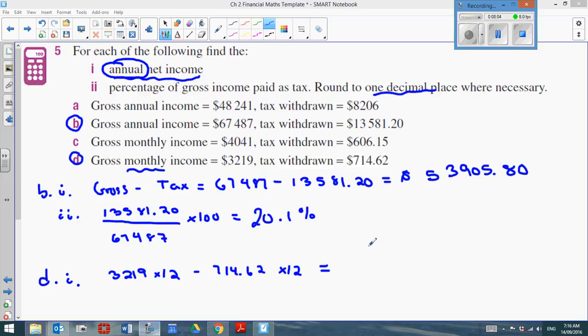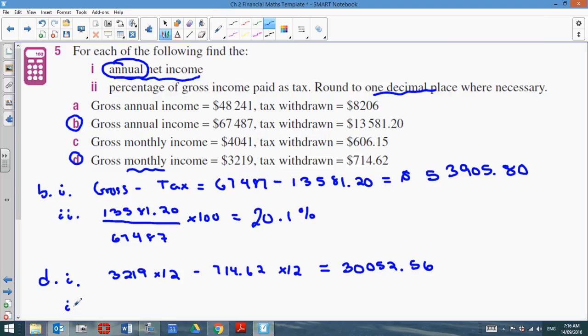Go ahead and pause here and see what you guys get. So we should get $30,052.56. Let's try part 2, percentage of gross income paid as tax.